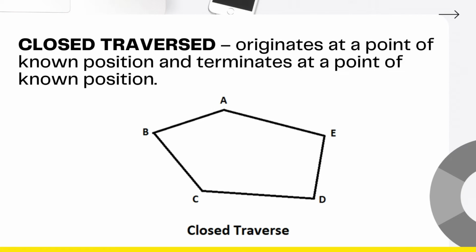A closed compass traverse originates at a point of known position and terminates at a point of known position. As you can see in the illustration, this type of traverse forms a loop simply because it starts and ends at the same point. It consists of a series of lines of known lengths and magnetic bearings, and the advantage of using the closed compass traverse is that we can monitor the angular measurements, take bearings, and measure the distances in a particular order.